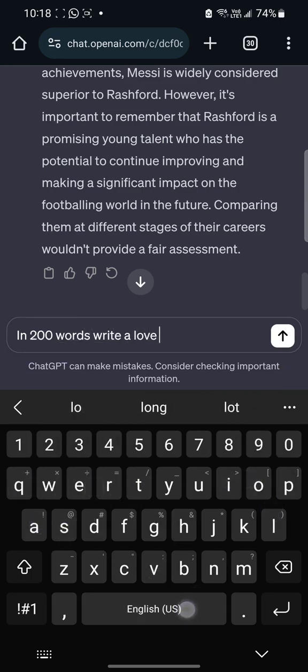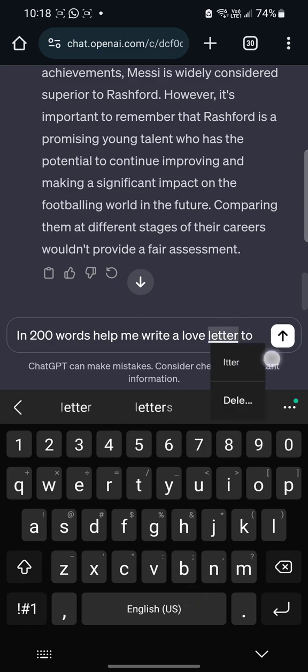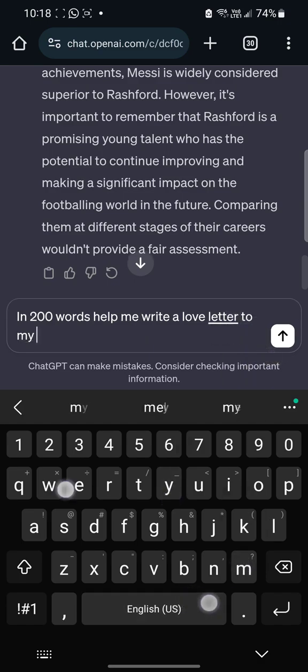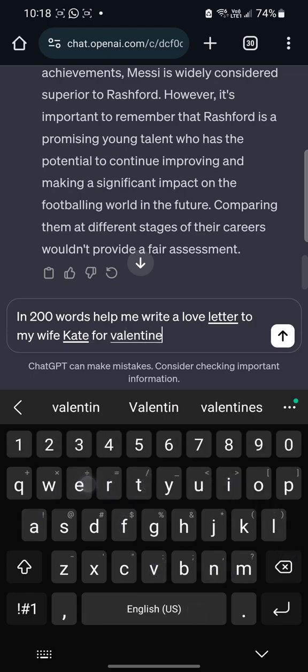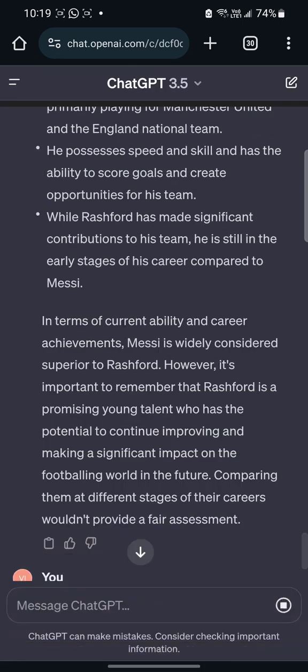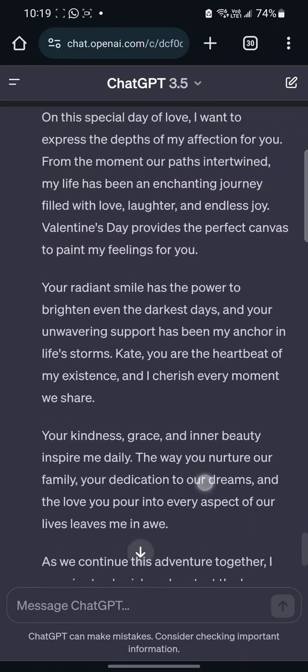Simple example, let's go. Say, help me write a love letter to my wife, Kate, for Valentine. Right? So you can customize and say, I want it in 200 words. You can say, I want it in a poem form, right? You can say, I want you to talk like Barack Obama when writing this love letter. You can literally customize the kind of response that you want. So that's the advantage of using ChatGPT.